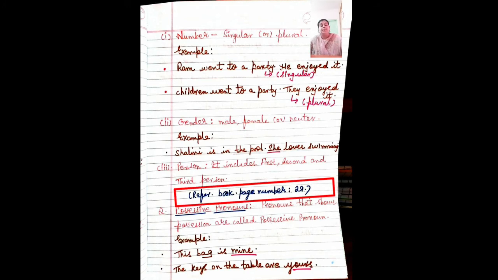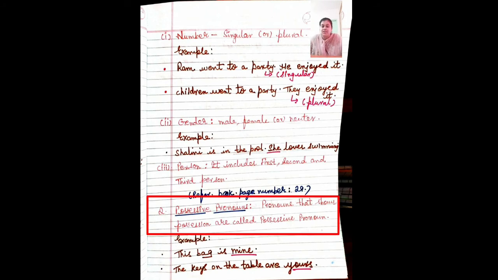So you understood all about the personal pronoun. It depends upon number, gender, and person.